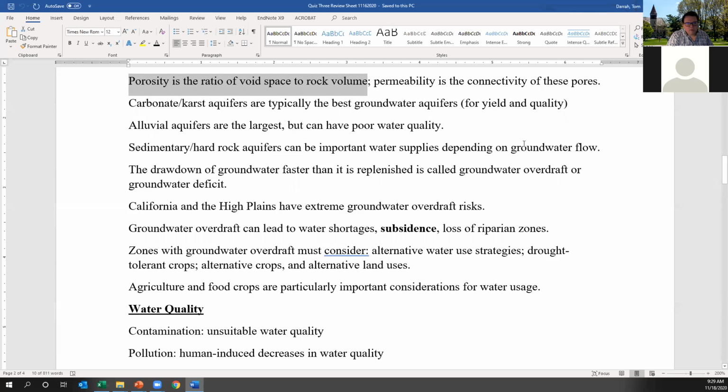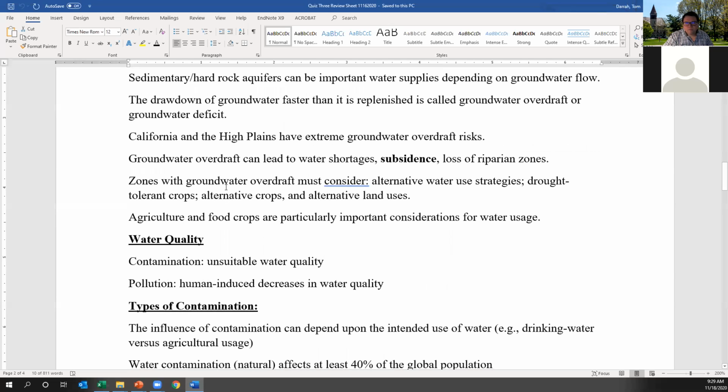Things like sandstones can be great. Fractured rocks that have a lot of space that's connected can be fantastic. But in other situations, if there's no porosity, no permeability, those rocks can be aquitards themselves.